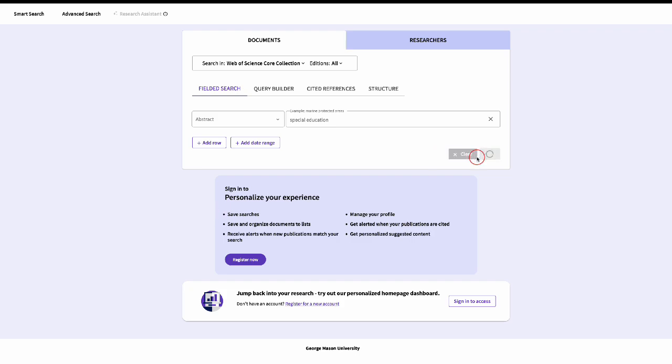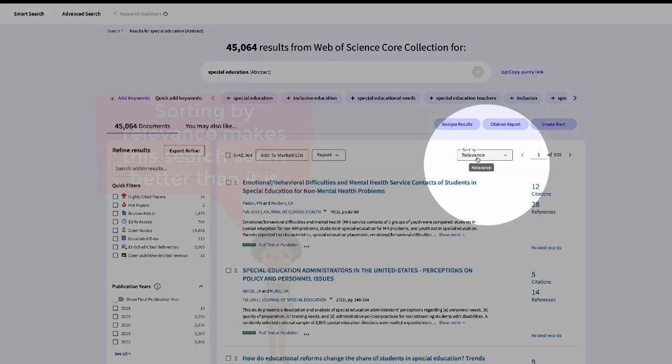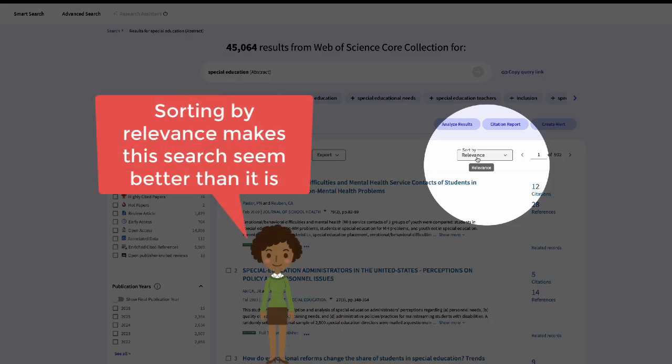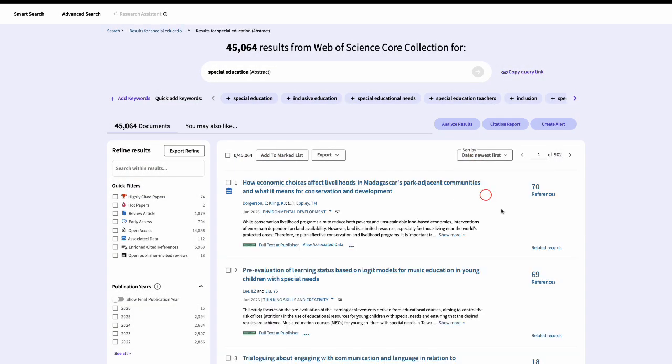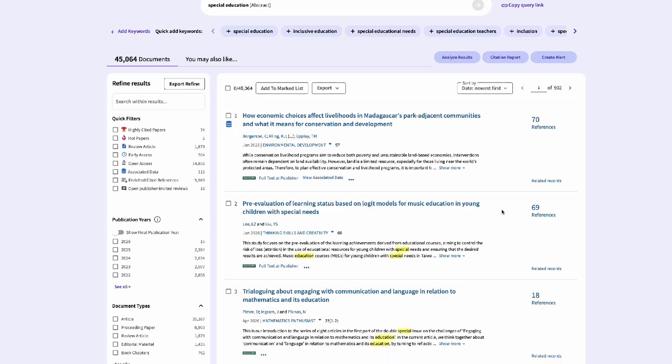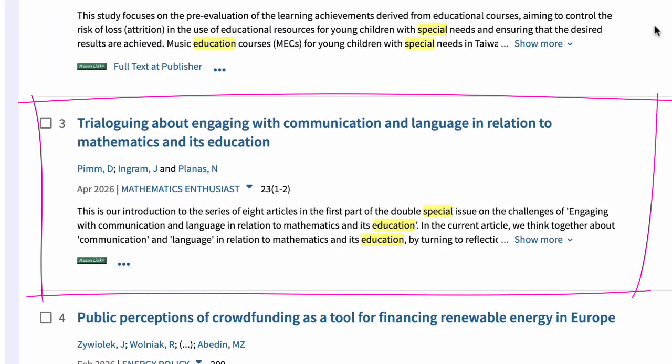It may appear that the database is giving us examples of the phrase together, as the database is automatically set to relevance searching. This means the database will put results with the terms close together at the top of the results list. Let's instead change this to date newest to get a better picture of the results. We can see in this example that the words special and education are included, but they are far apart.